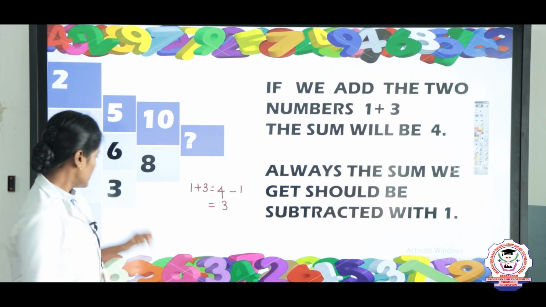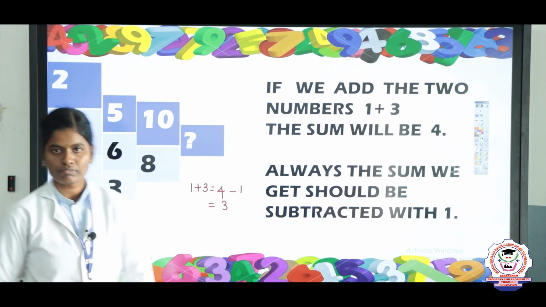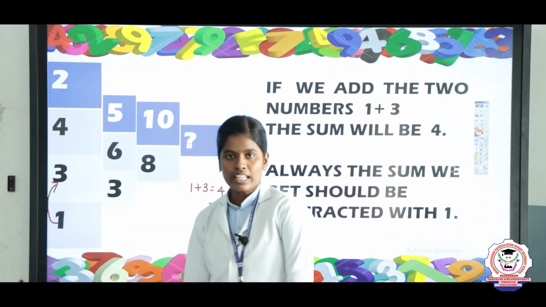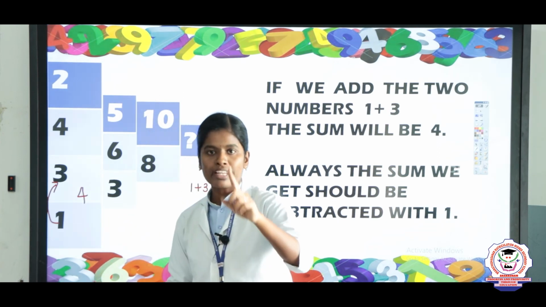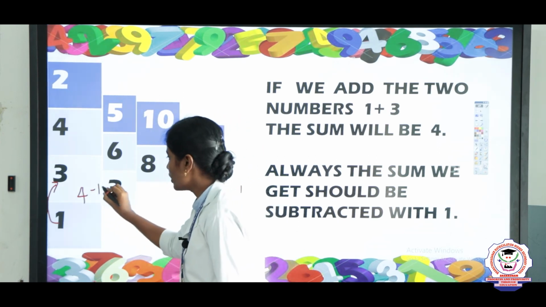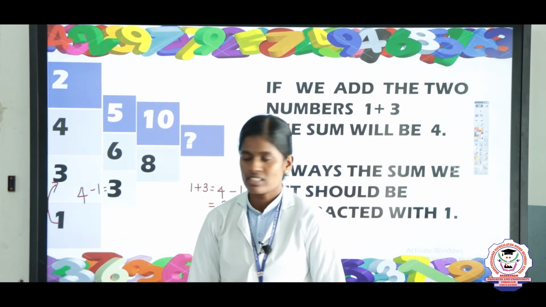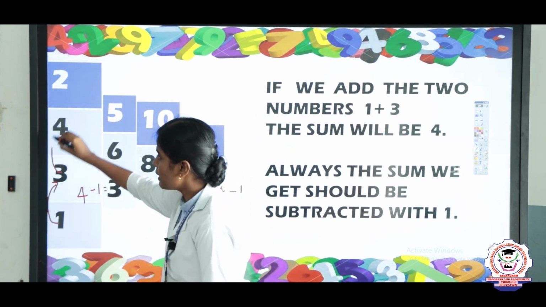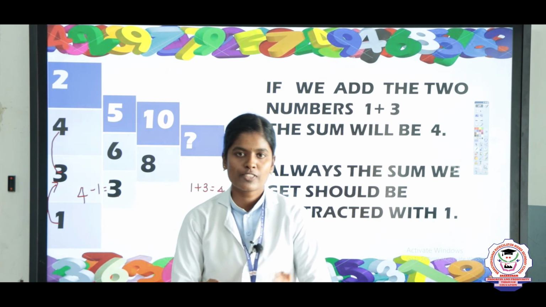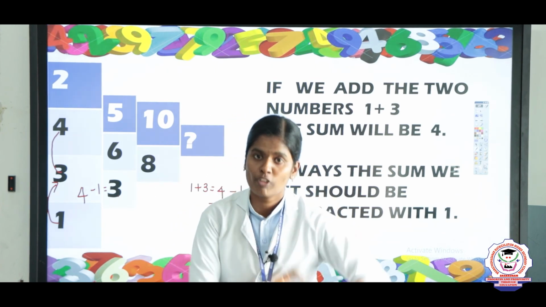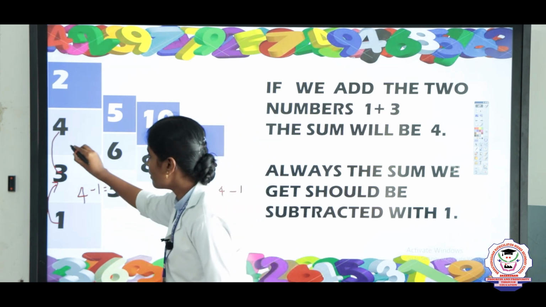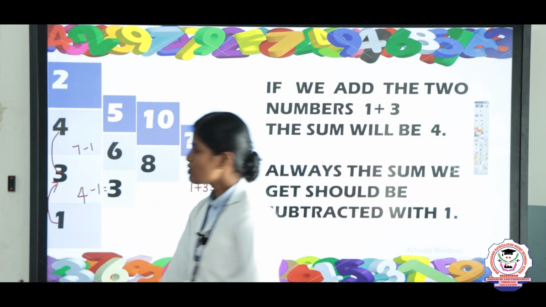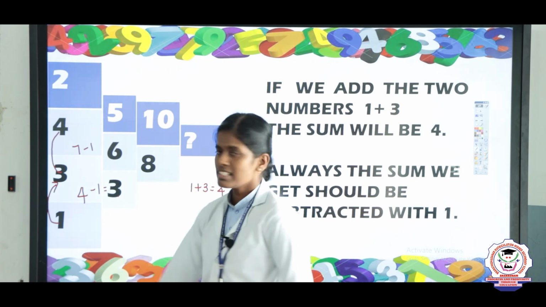So listen children, take 1 plus 3, the answer is 4. Now 4 minus 1, the answer we got is 3. So this is the next answer. Next we will take 3 plus 4. What is the answer? Keep 3 in the mind, 4 in the finger. The answer is 7. Take 7 minus 1, the answer is 6.